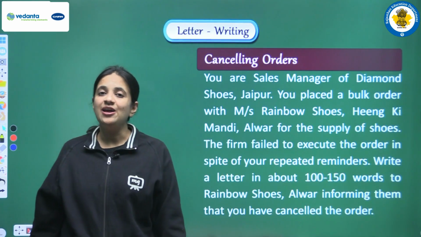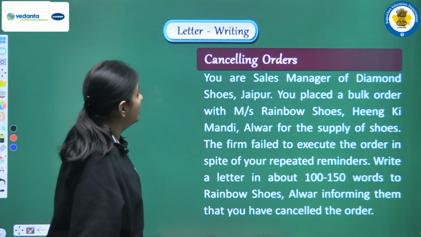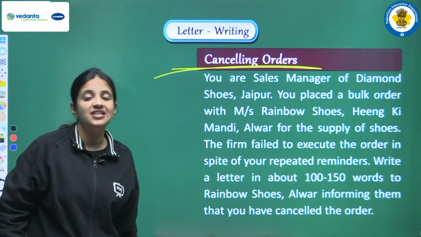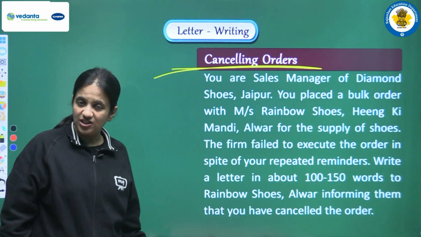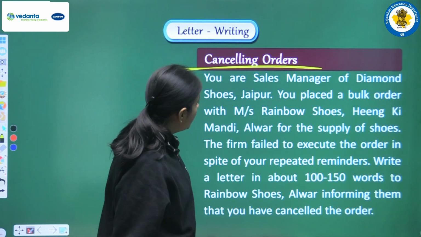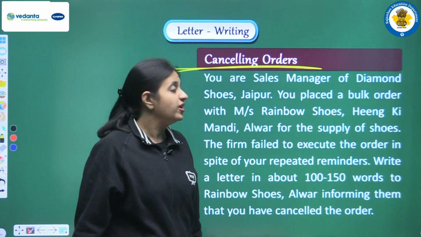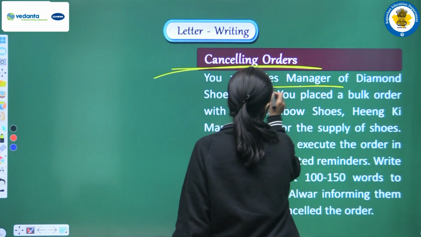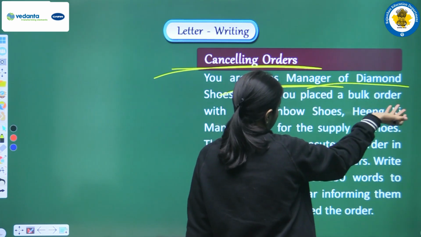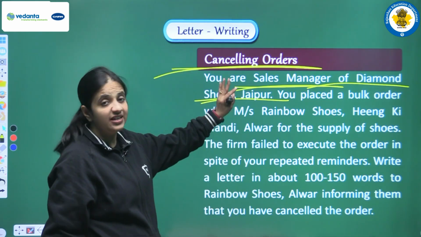Next, moving on, we are having one more example with us. We are having one more letter with us, and this is the letter that is related to cancelling orders. So now we are having a detailed question with us. So let's read the question first of all. You are sales manager of Diamond Shoes Jaipur. So now we have to imagine that we are sales manager and the firm name is given to us. We are sales manager working with Diamond Shoes and this firm is situated in Jaipur.